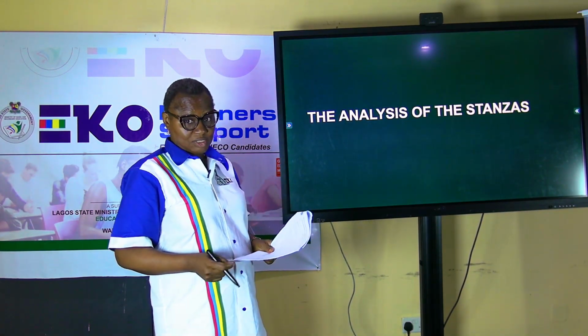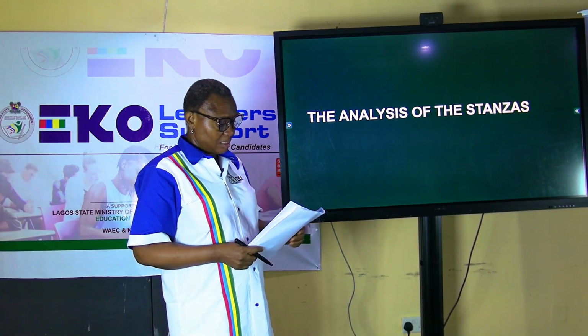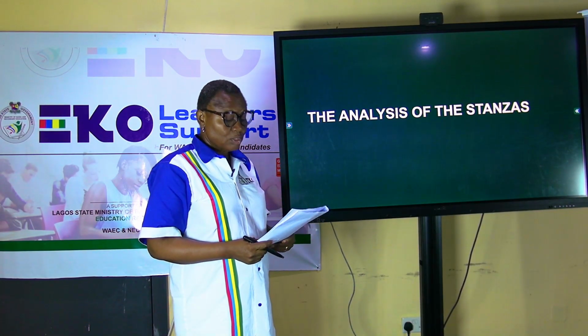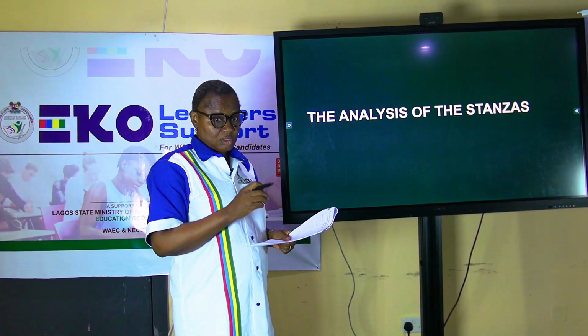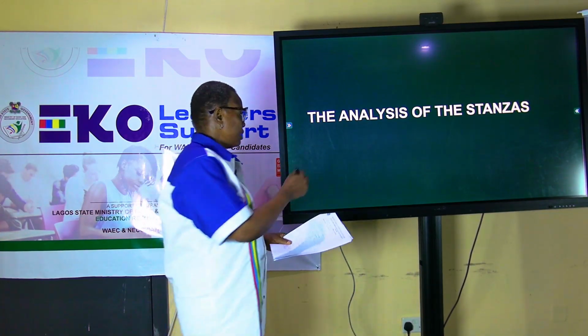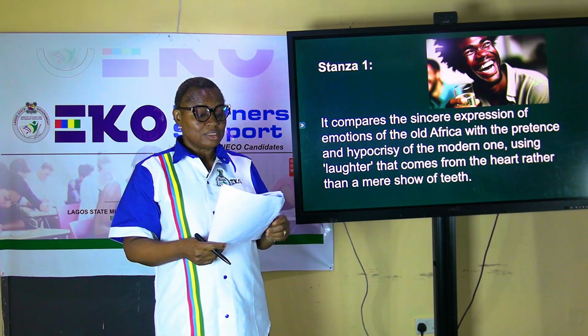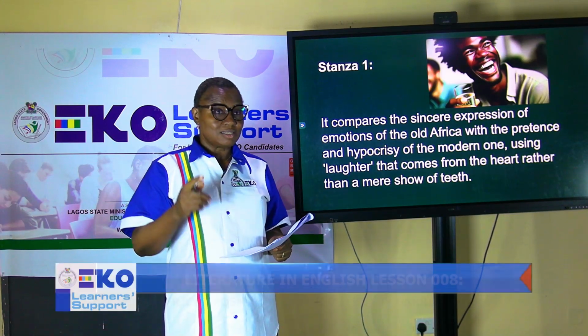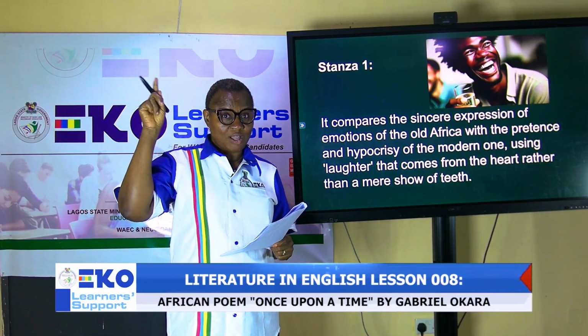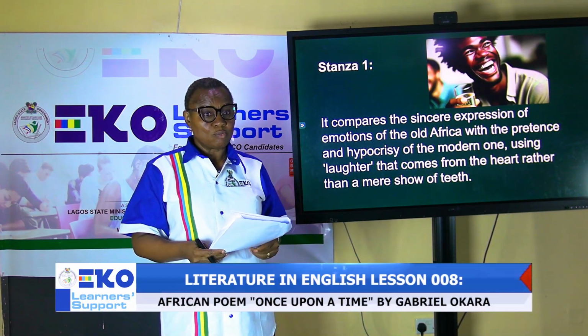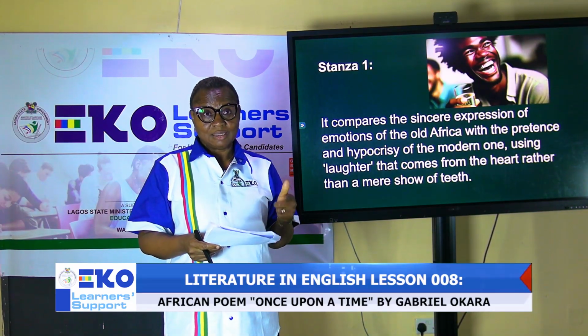The analysis stanza by stanza is actually necessary so that we'll be able to fish out the devices employed by the poet. The stanzas express the deceits that characterize human relations in the modern African society. So the first stanza contrasts the old simple life of Africans to the modern one that has been affected by the advent of foreign culture.